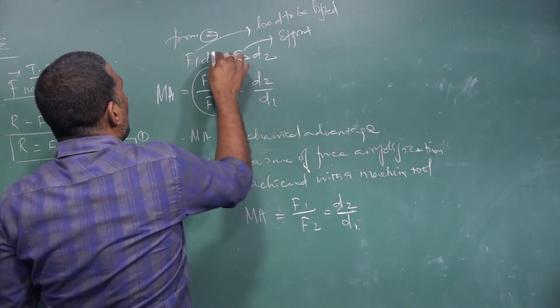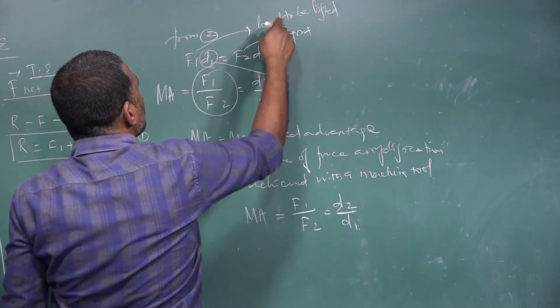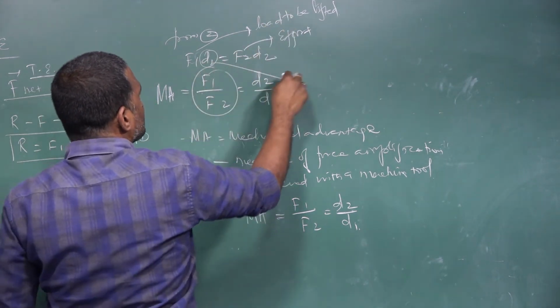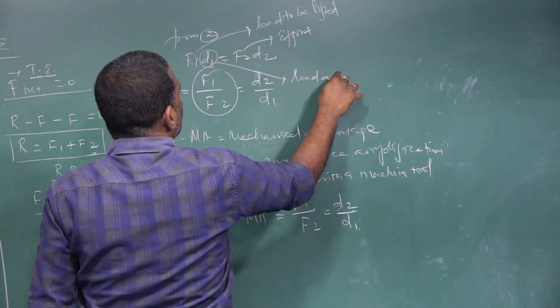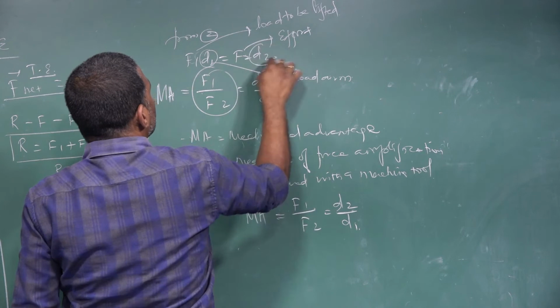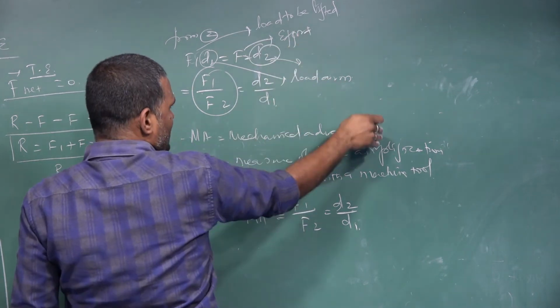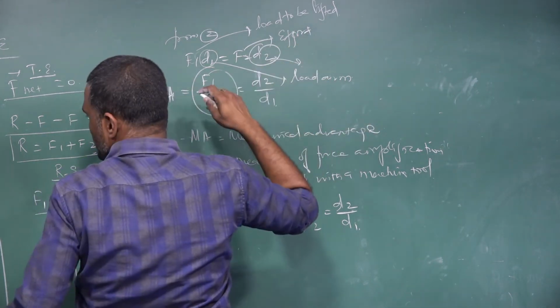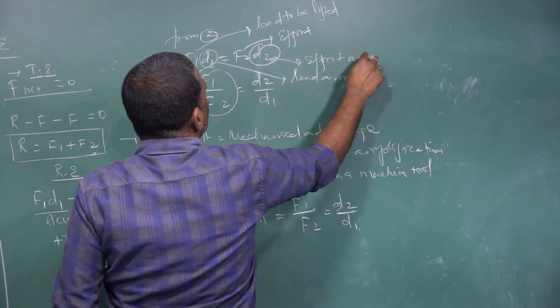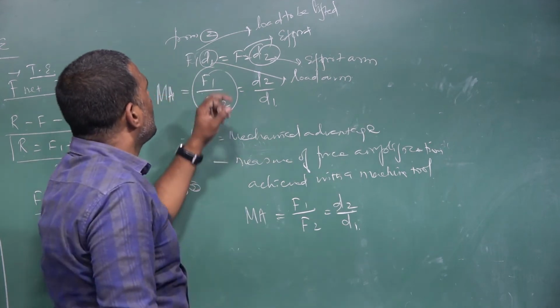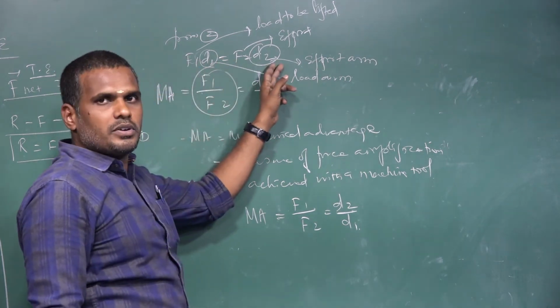The distance D1 from the load end to the center is called the load arm. And the distance D2 from the effort end to the center, or to the fulcrum, is called the effort arm. So load into load arm is equal to effort into effort arm.